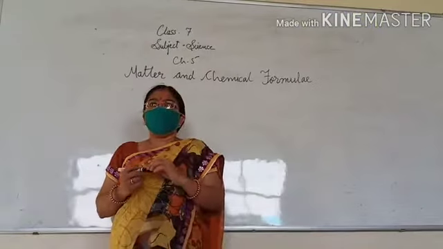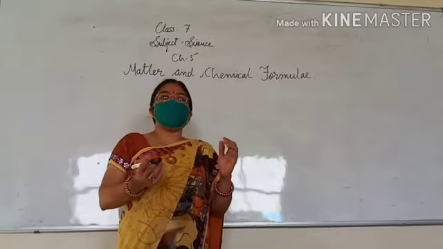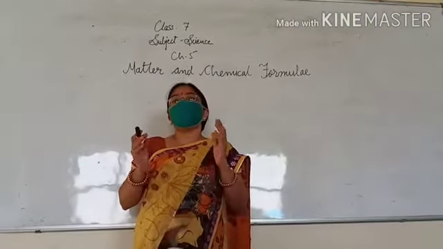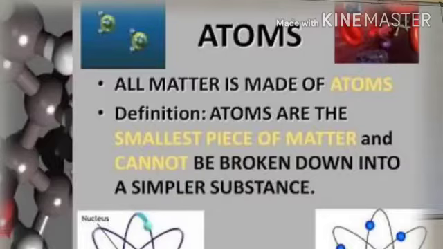Now, what is this matter made up of? What is the composition of matter? Matter is made up of atoms. Matter is made up of tiny particles called atoms. These are the basic building blocks of any substance.